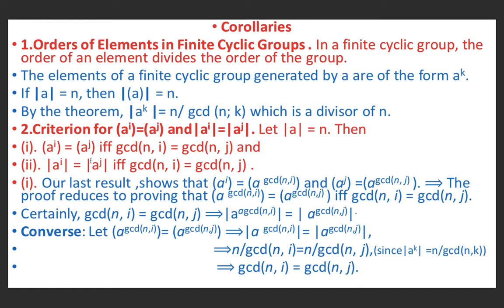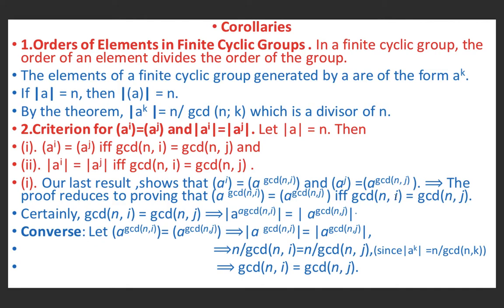So we wanted to show that the cyclic groups generated by a^i and a^j are equal if and only if gcd(n,i) and gcd(n,j) are equal. Because the cyclic group generated by a^i is equal to the cyclic group generated by a raised to power gcd(n,i), and the cyclic group generated by a^j is equal to that generated by a raised to power gcd(n,j).